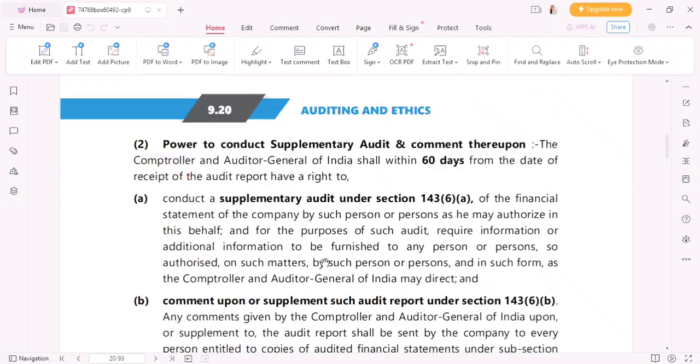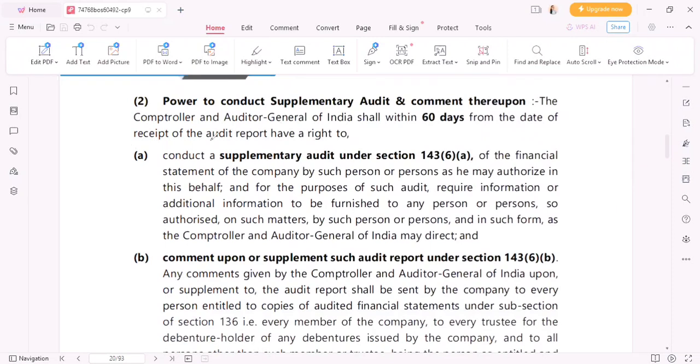Let's move on. Power to conduct supplementary audit. Now, what is this? Power to conduct supplementary audit and comment thereupon. The Comptroller and Auditor General of India shall, within 60 days from the date of the receipt of the audit report, have a right to. Now, क्या होता है कि जब भी CNAG ने किसी ऑडिटर को अपॉइंट किया कि आप जाके गवर्नमेंट कंपनी को ऑडिट करो, हो सकता है कि CNAG वो पर्टिकुलर ऑडिट रिपोर्ट पे रिलाय नहीं कर सकता है, या फिर वो सेटिस्फाइड नहीं है कहीं ना कहीं, तो वो क्या कर सकता है, सप्लीमेंट्री यानी एक्स्ट्रा ऑडिट फिर से कंडक्ट कर सकता है.